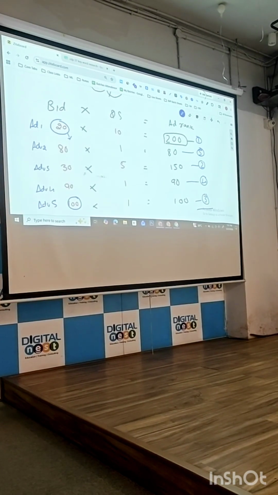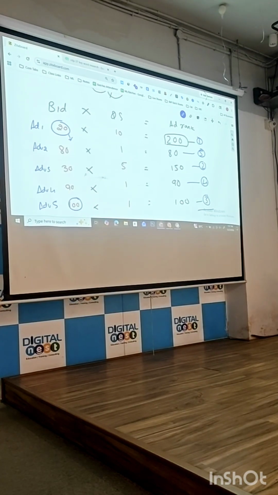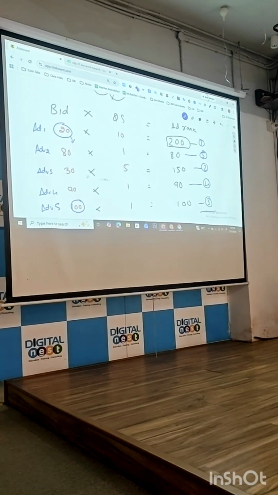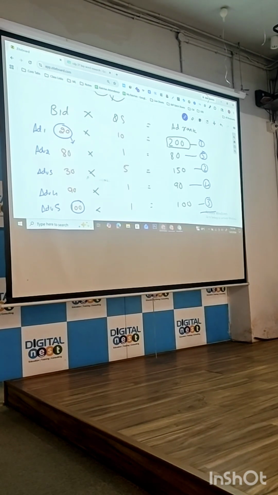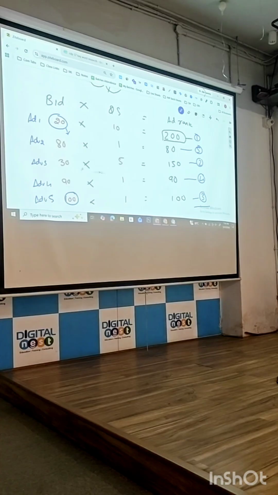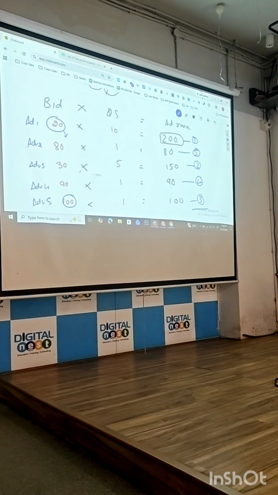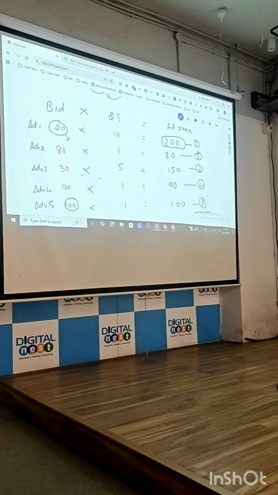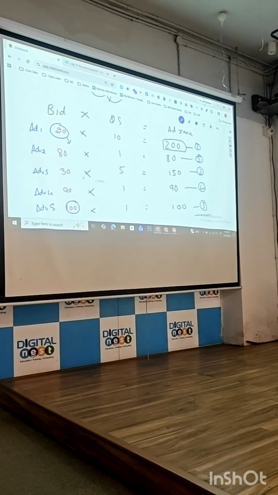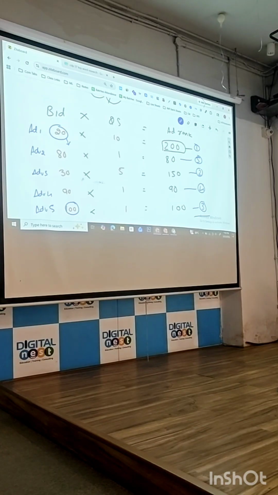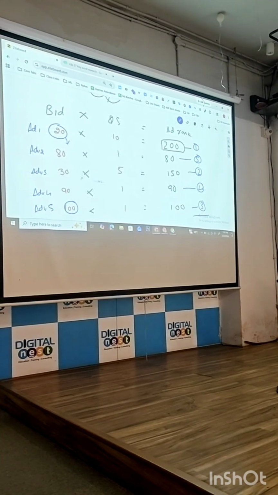Landing page. How do you improve ad relevance? Keywords. Keywords where? Headlines. Keywords and headlines. How do you improve CTR? Keywords. Okay. How to improve landing page experience?